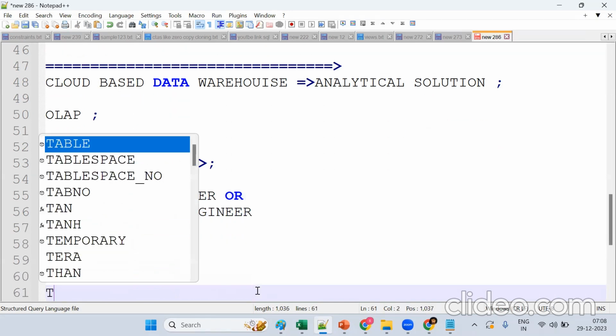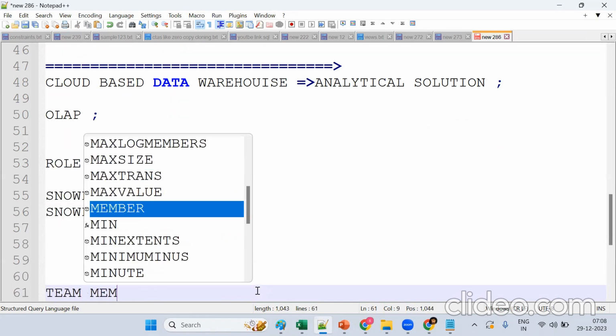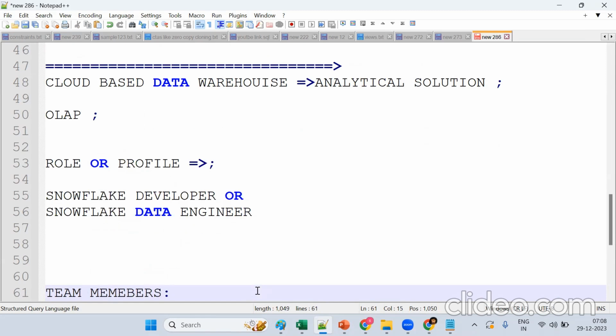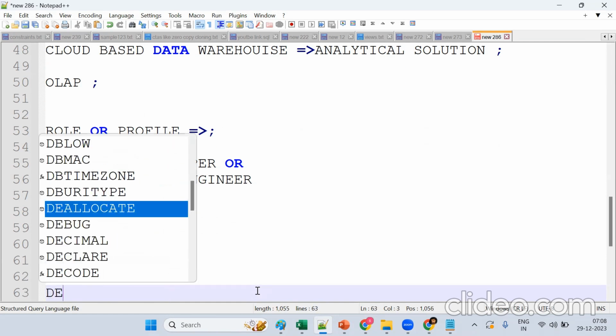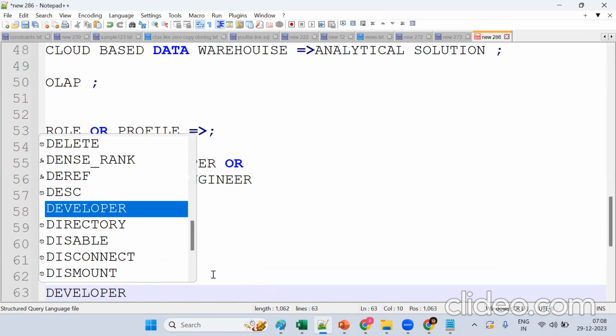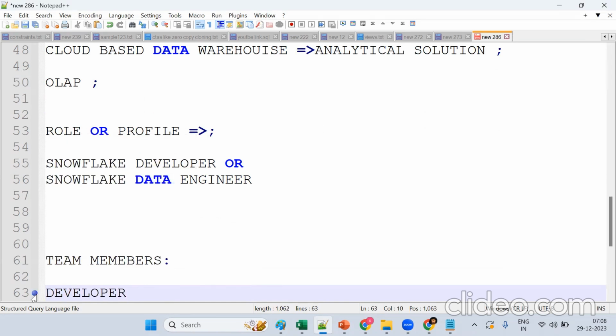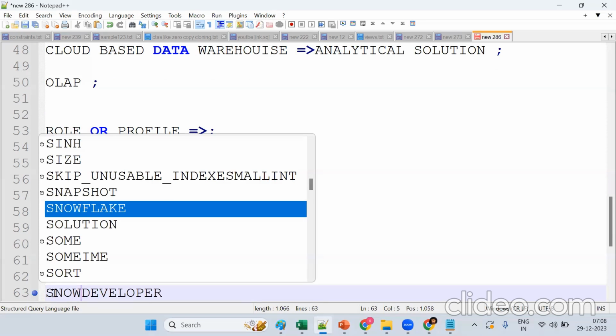So this is basic today, a high level view of what exactly we're doing. Tell me, who will the team members be in a project? Developers. What kind of developer are we? We are Snowflake developers.